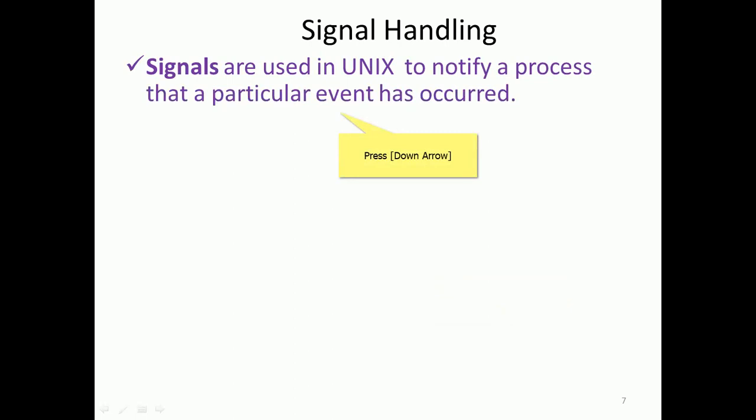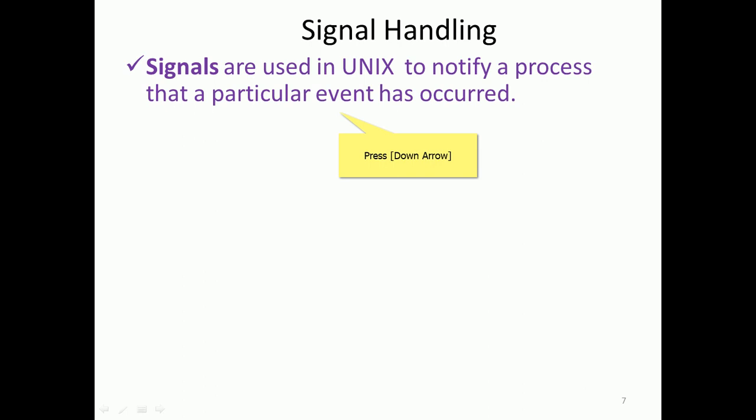Signals are used mainly in Unix to notify a process that a particular event has occurred. When a signal is reported, the process understands that some event happened.